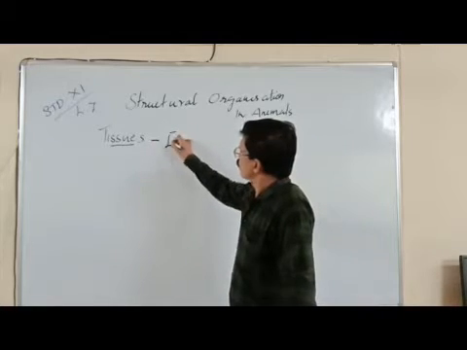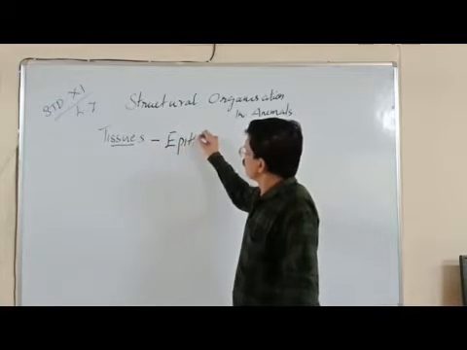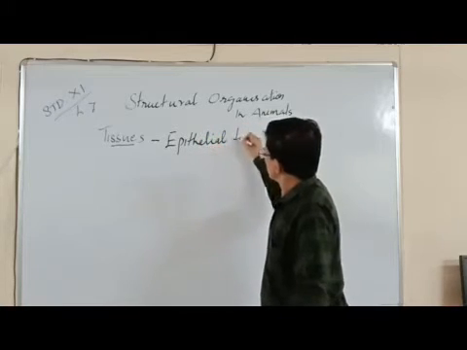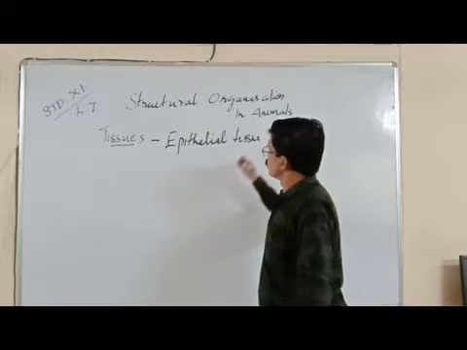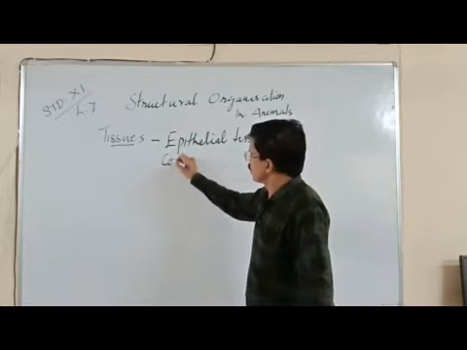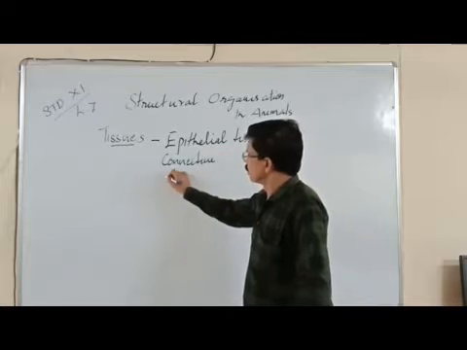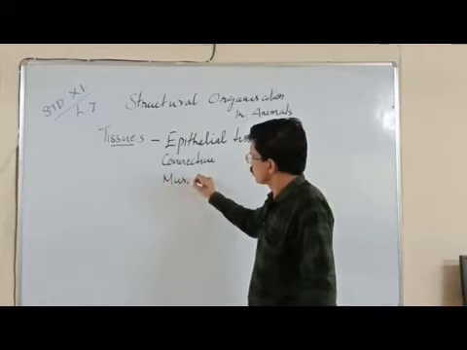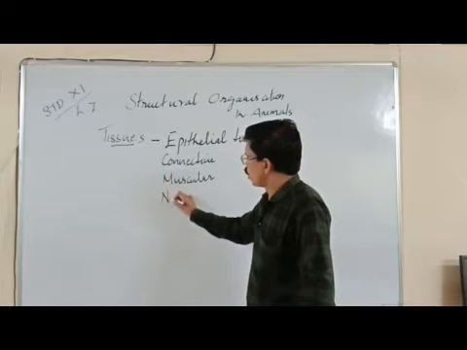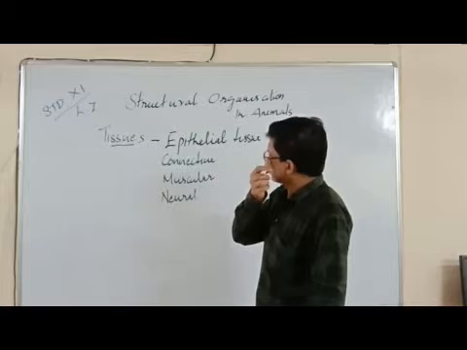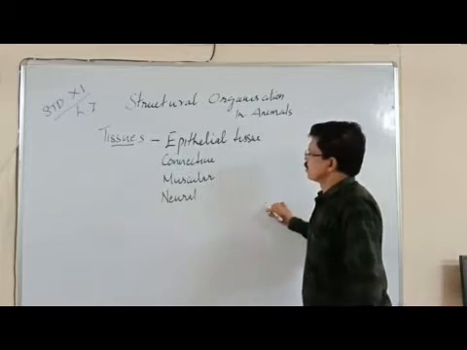They are epithelial tissue, then next one is connective tissue, then muscular tissues, and nervous tissue or neural tissue. So these are the different types of tissues in animals.